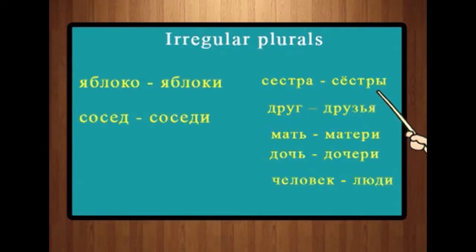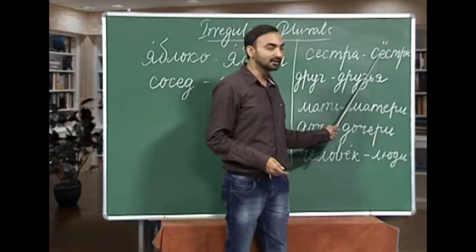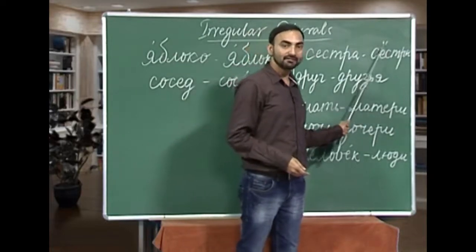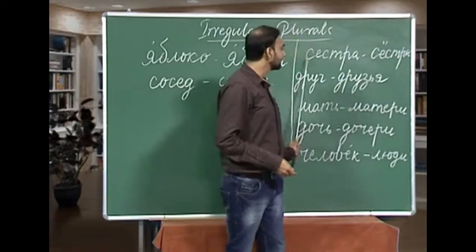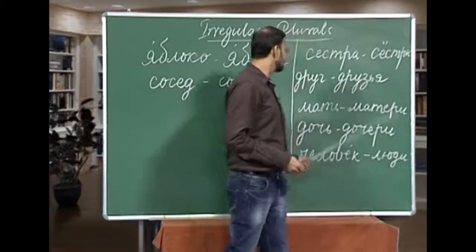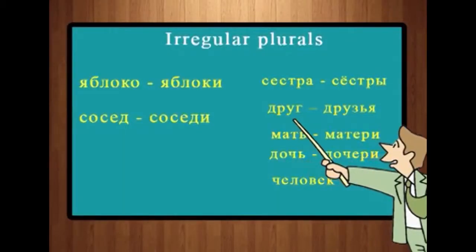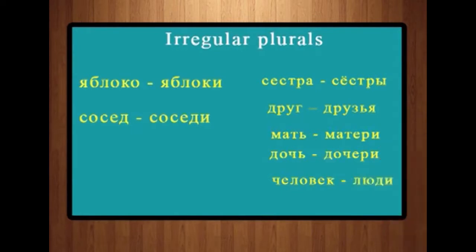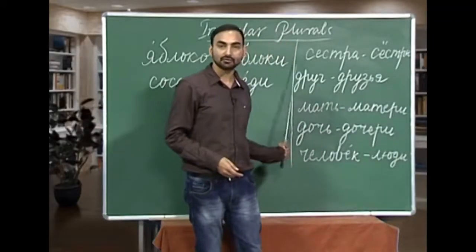How do we form plural of sistra? Syostri. It is not sistri, it is syostri. We are adding yo here. This way we are changing the stem. Sistra, syostri. Druk, as you know, druk is friend. How do you form plural of druk? Druzia. We are adding z in place of g. Druk, druzia.